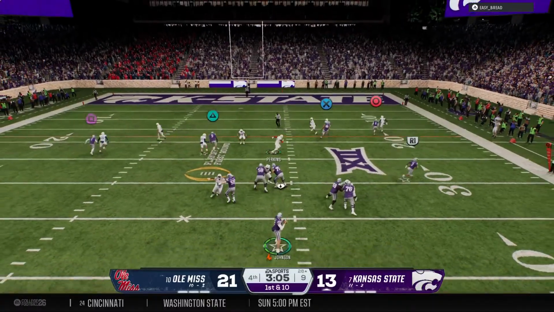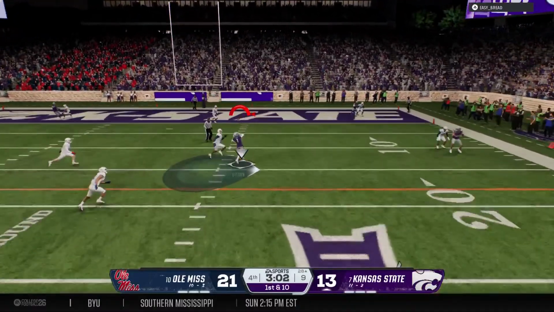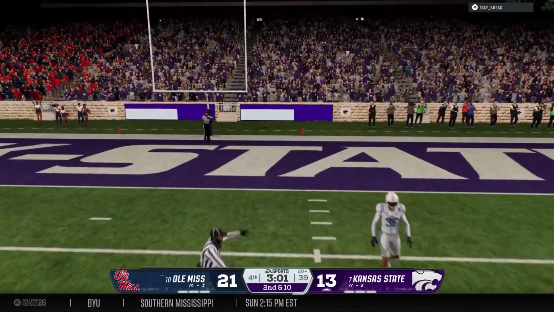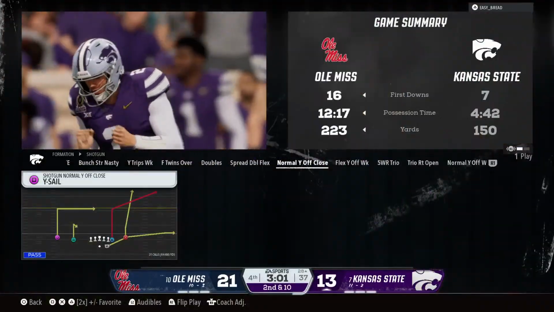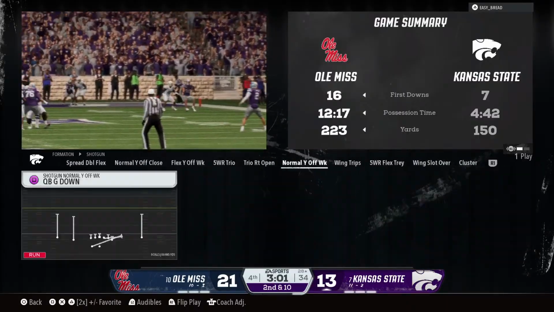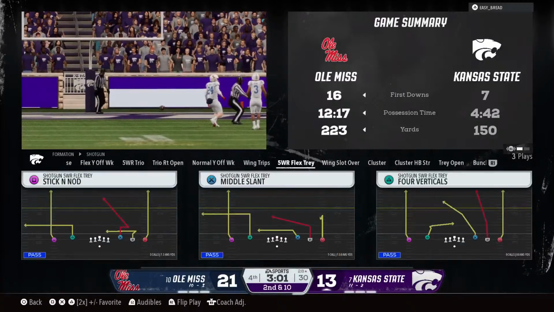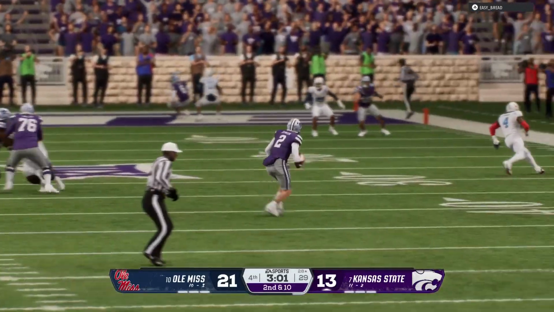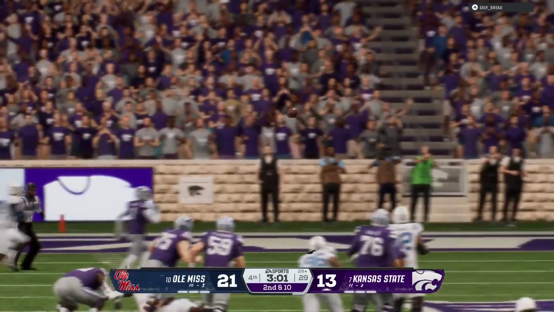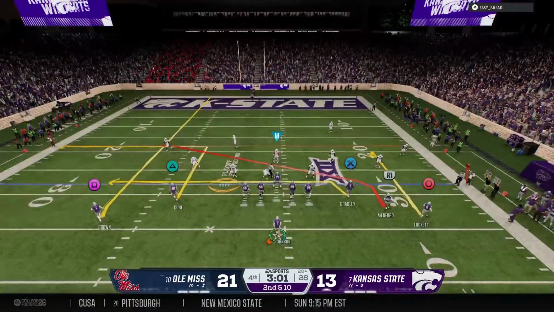First play of the drive, they'll come out throwing. He escapes the pocket. On the run, he'll let it go. The junior trying to take a shot, but overthrows his man. Oh, man, I really like the route here by this wide receiver. Does a nice job of separating, creates some space there. The quarterback, unfortunately, just puts that ball too far out in front of him. That play makes it 2nd and 10.